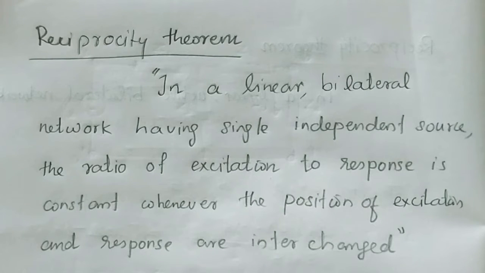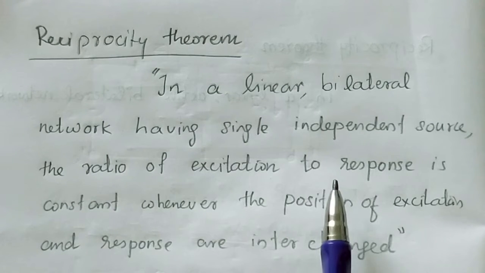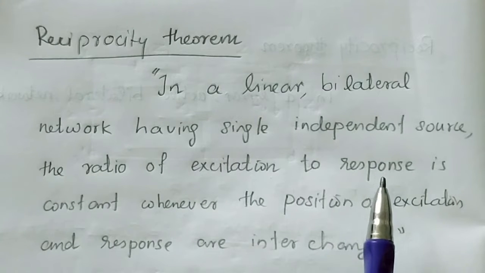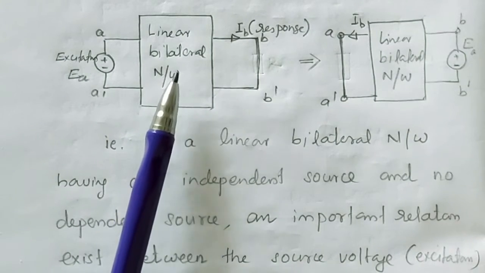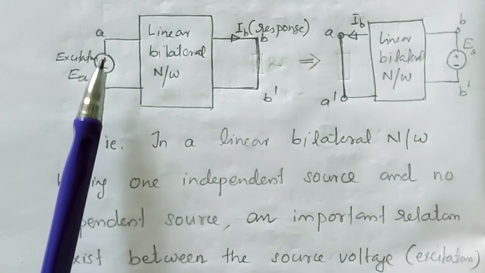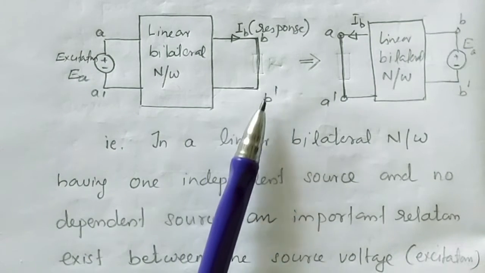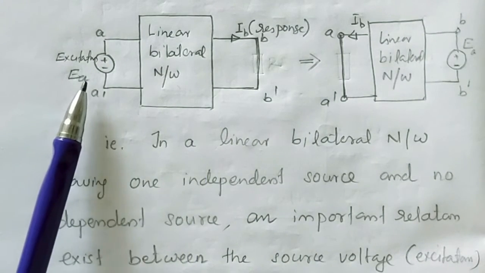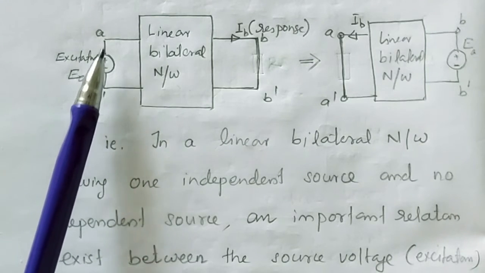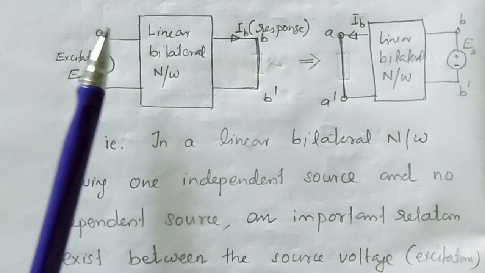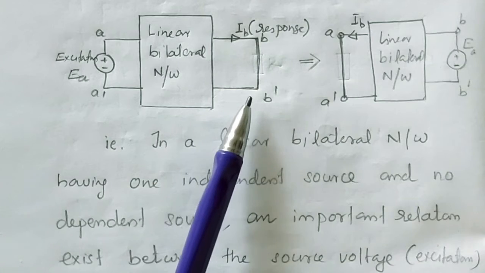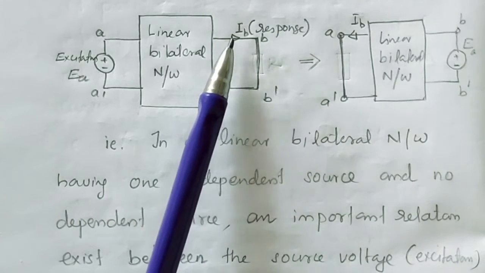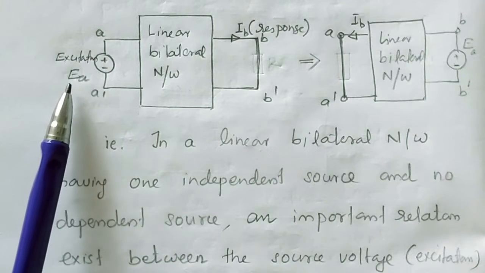The excitation may be an independent current source or voltage source, and the response may be a voltage or current through a particular element. Let's consider a linear bilateral network with two branches A' and B'. Here the excitation, that is an independent voltage source, is connected in branch A, and due to the application of the excitation, a current IB is flowing through branch B. So IB is the response due to excitation EA.